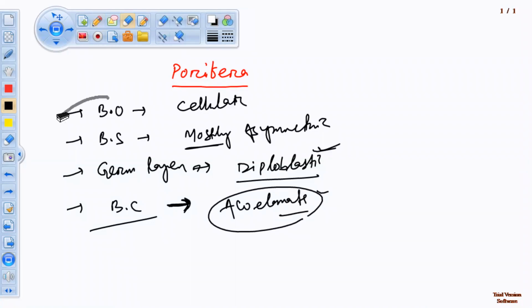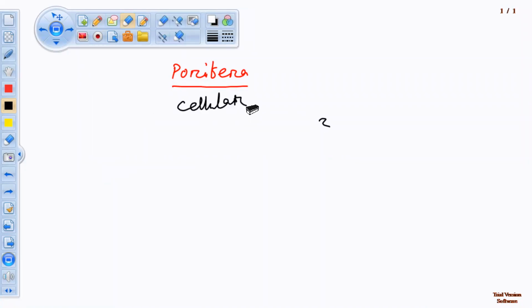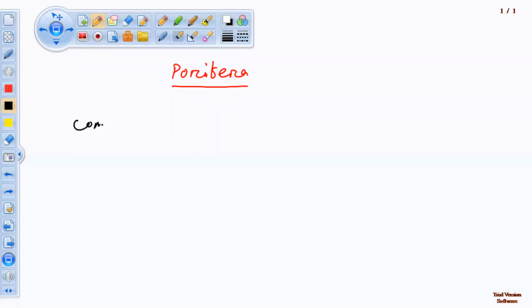So these are the general characters of Porifera. Porifera are commonly called sponges. Why? Do you know why Porifera are commonly called sponges? Yes, sir. Sir, could you please again tell the characteristics of Porifera?